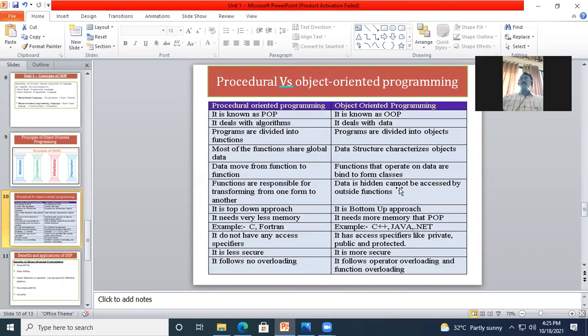Data hiding: data cannot be accessed by an outside function, as the data hiding facility is given here in encapsulation, or you can say as a part of abstraction. This facility is not provided in procedural programming, and neither is encapsulation. Okay, this is the basic difference between the procedural and the object oriented programming language.